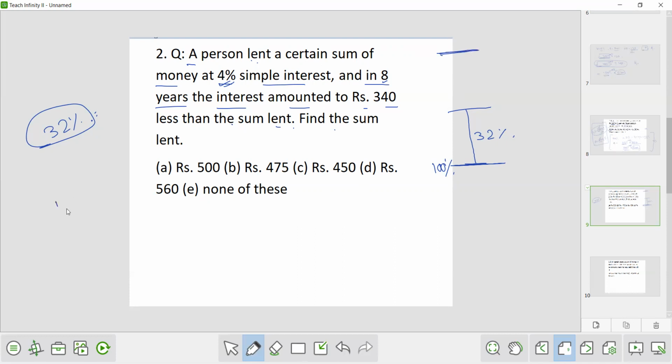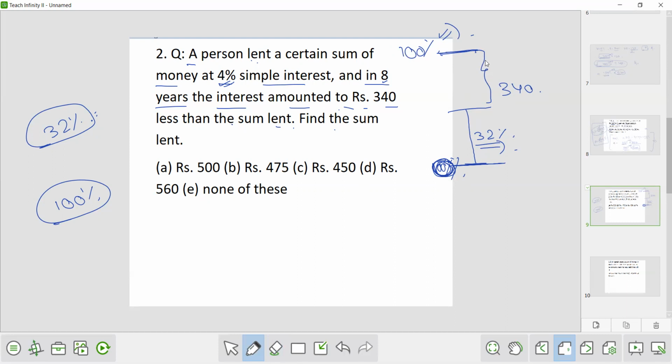Means if the sum we have taken is 100%, let's make the start 0%, and the sum is here 100%. Now the interest is how much less? 340 less than the sum lent. And the interest, we know, is 32% for 8 years.